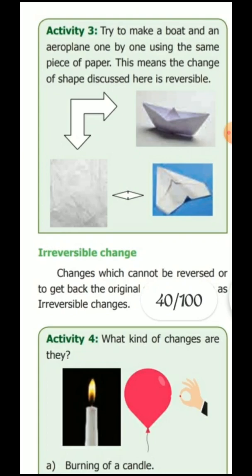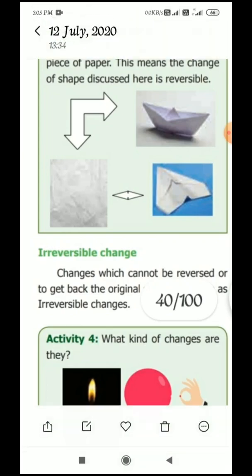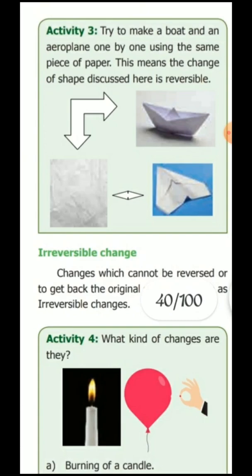These changes are permanent. You cannot get back the original shape. For example, after a balloon bursts, can you get the same balloon again? No, it has burst. It cannot get the balloon back. So we cannot get the original substance back. This is an irreversible change.